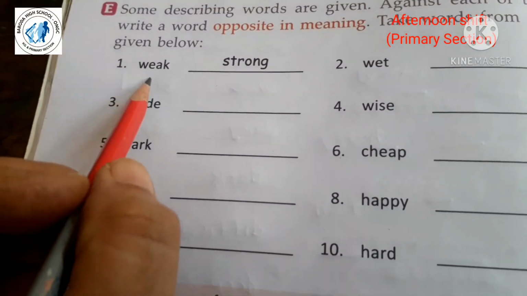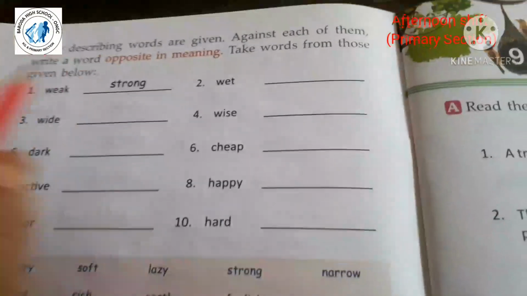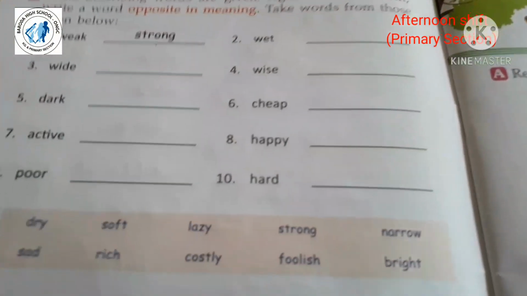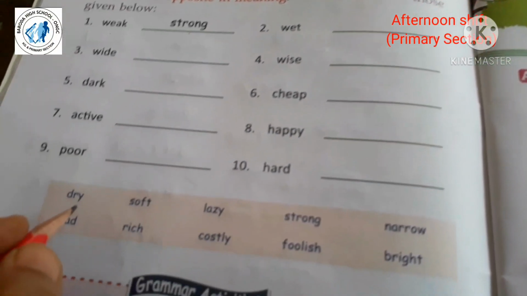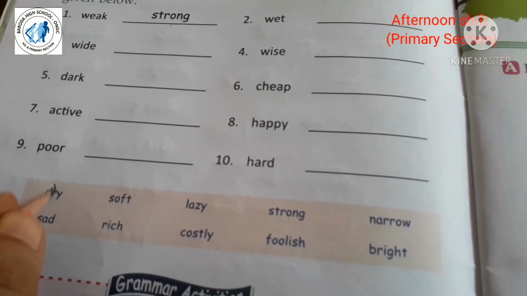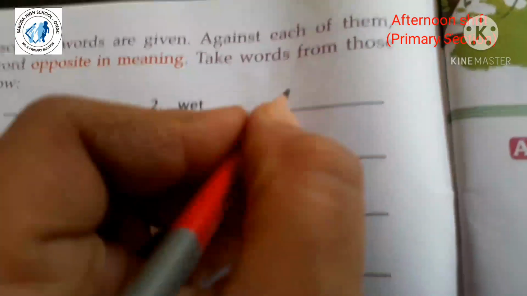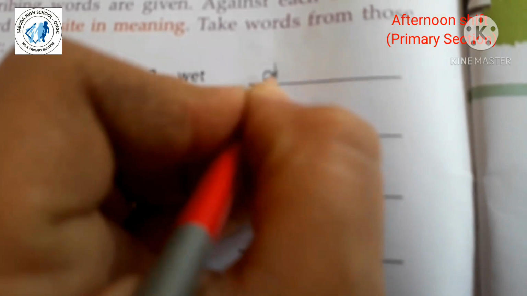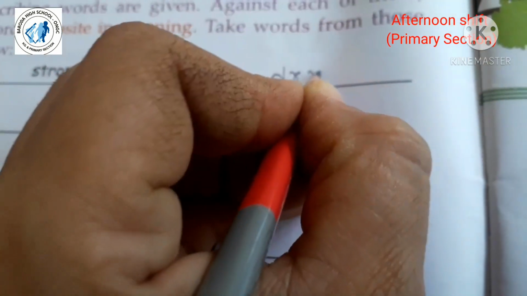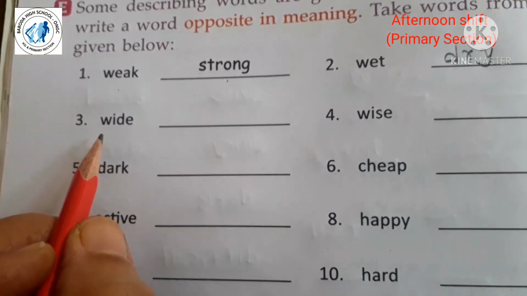First is already given, weak, strong. Second, wet. What is the opposite of wet? Dry. So write down here, dry. Wet means wet, dry means dry. Third, wide.